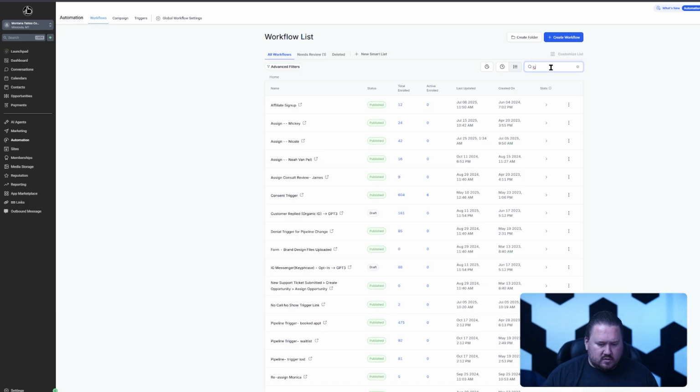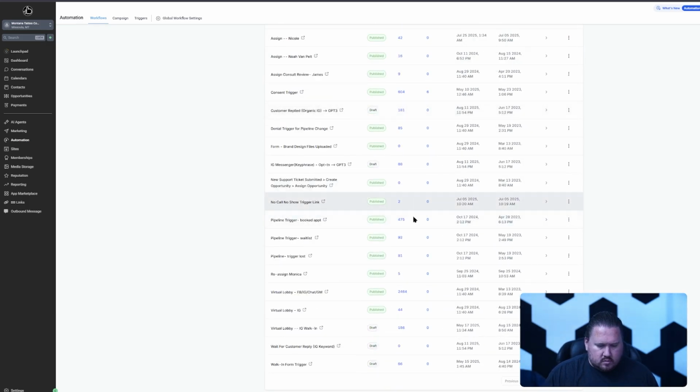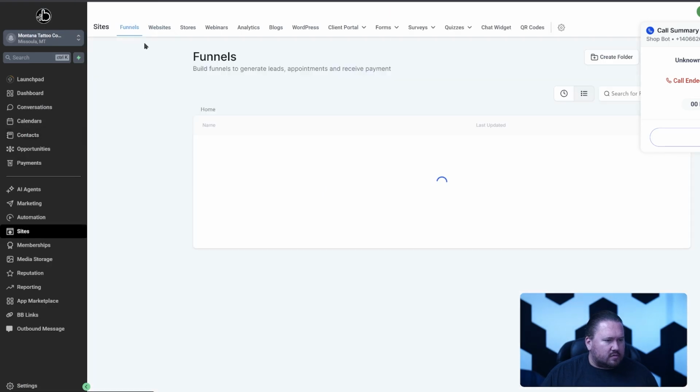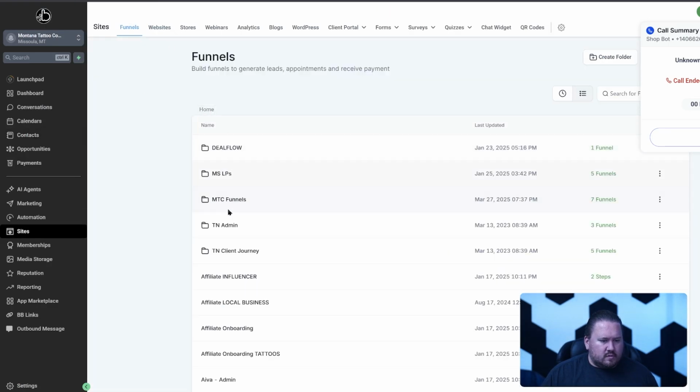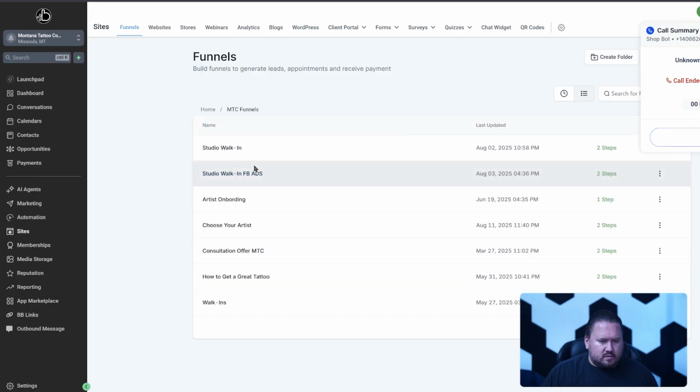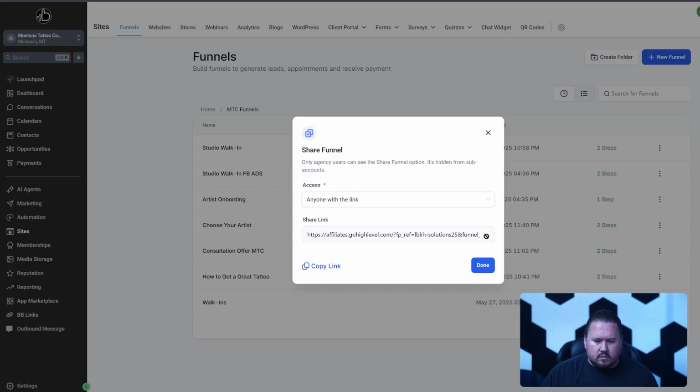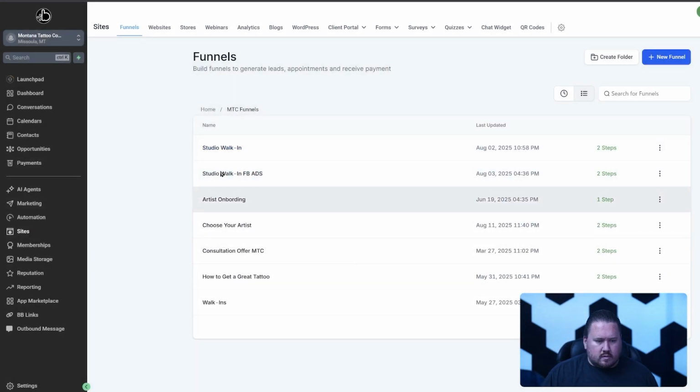IG Messenger, virtual lobby IG. These definitely need to be hooked up, so let's go to sites, funnels, MTC funnels, walk in, done, share. That's not what I want.